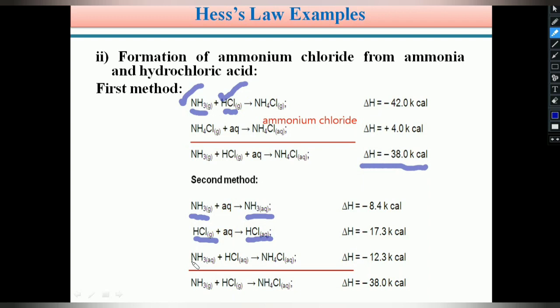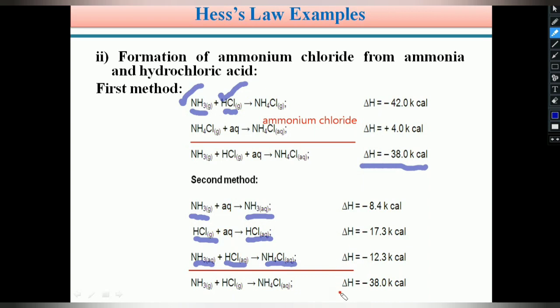In step 3, aqueous ammonia and aqueous HCl are reacted together to form ammonium chloride. So in the second method there are 3 steps in the preparation of ammonium chloride.